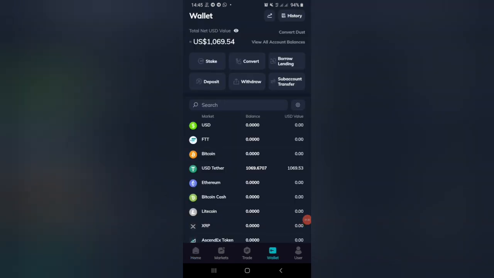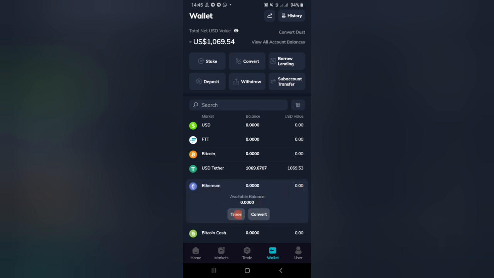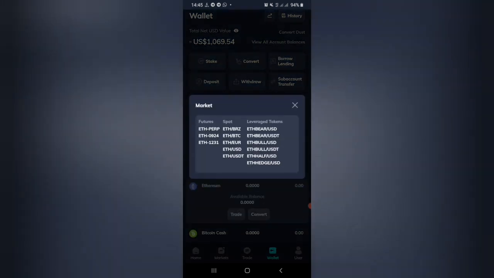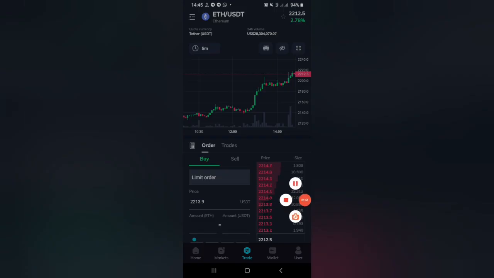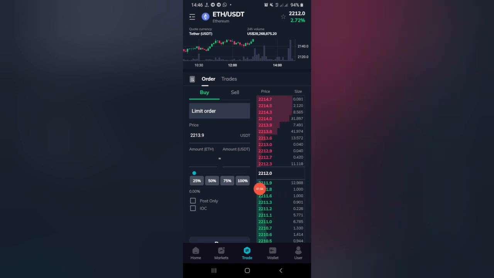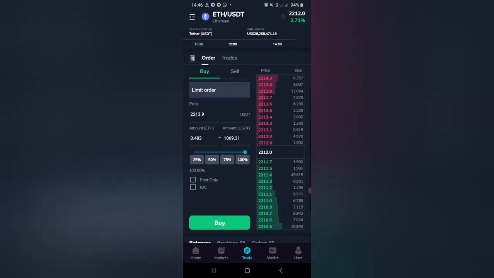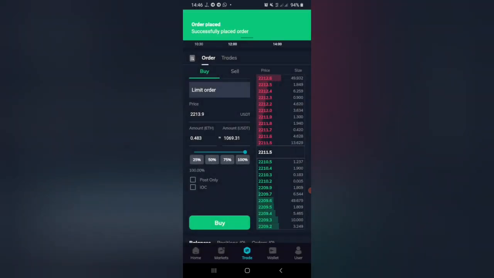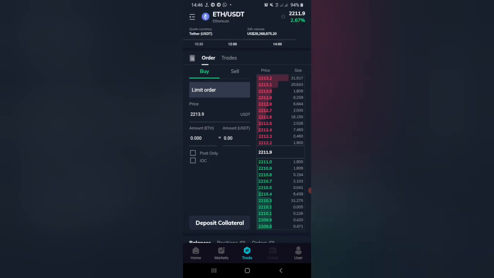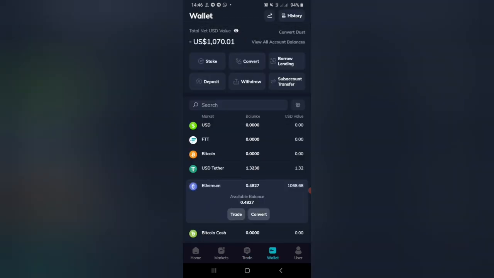I'm using FTX exchange to withdraw Ethereum as the withdrawal fee is very low compared to every other exchange. Even Binance charges approximately 650 rupees, $10 equivalent ETH withdrawal fee, whereas FTX charges just 0.5 to $1 withdrawal fee for ETH. If you are staking FTX FTT tokens, you will get free withdrawal too. I'm just purchasing Ethereum worth $1,070.